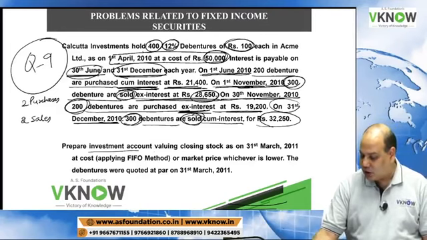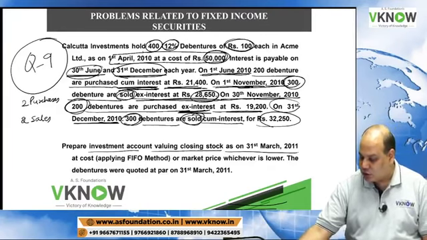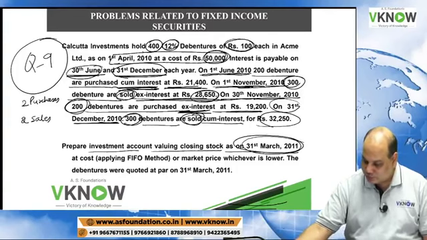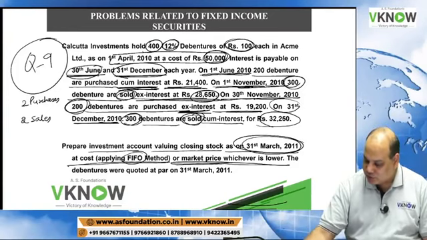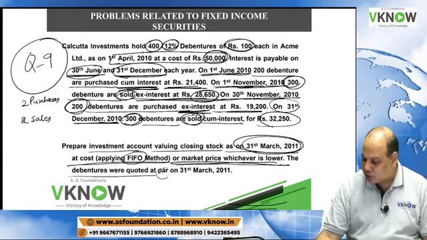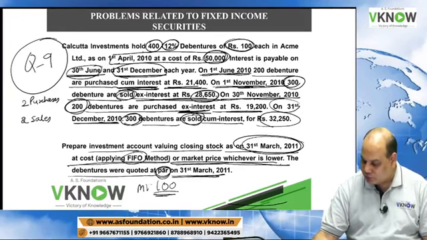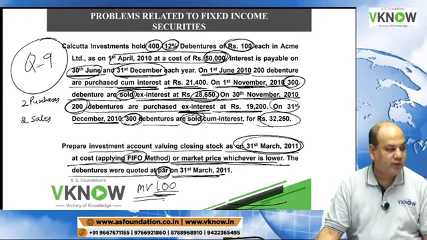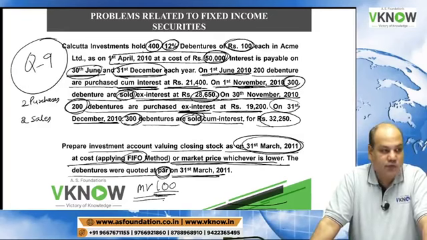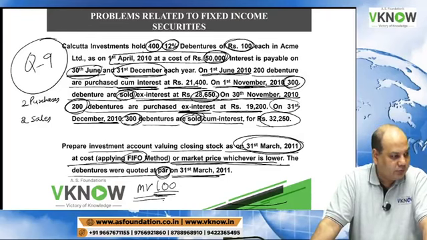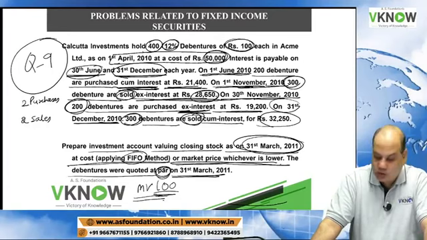Prepare investment account valuing stock on 31st March 11 by applying the FIFO method, or market price, whichever is lower. The debentures were quoted at par. At par means 100 rupees. Market value is rupees 100 on 31st March 2011. Any query on this question now?